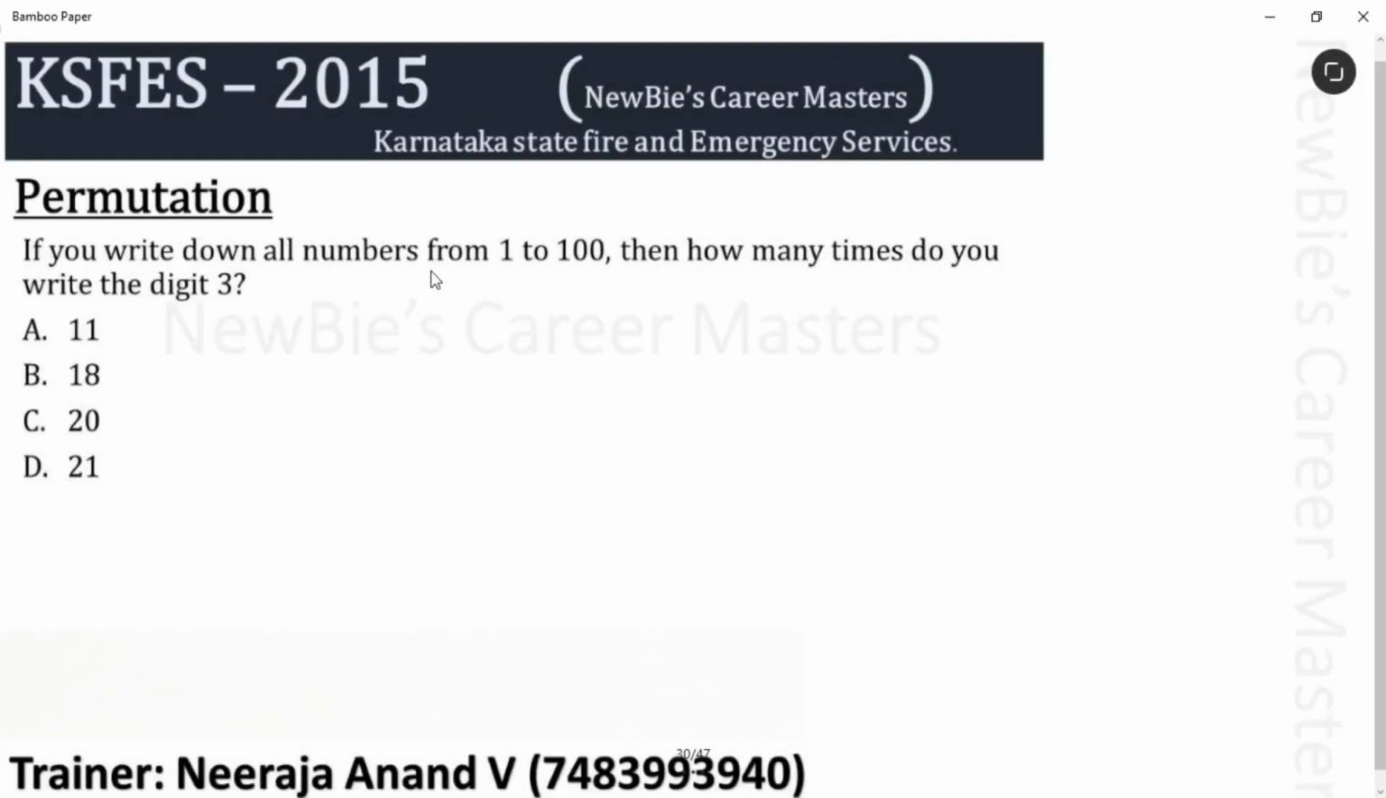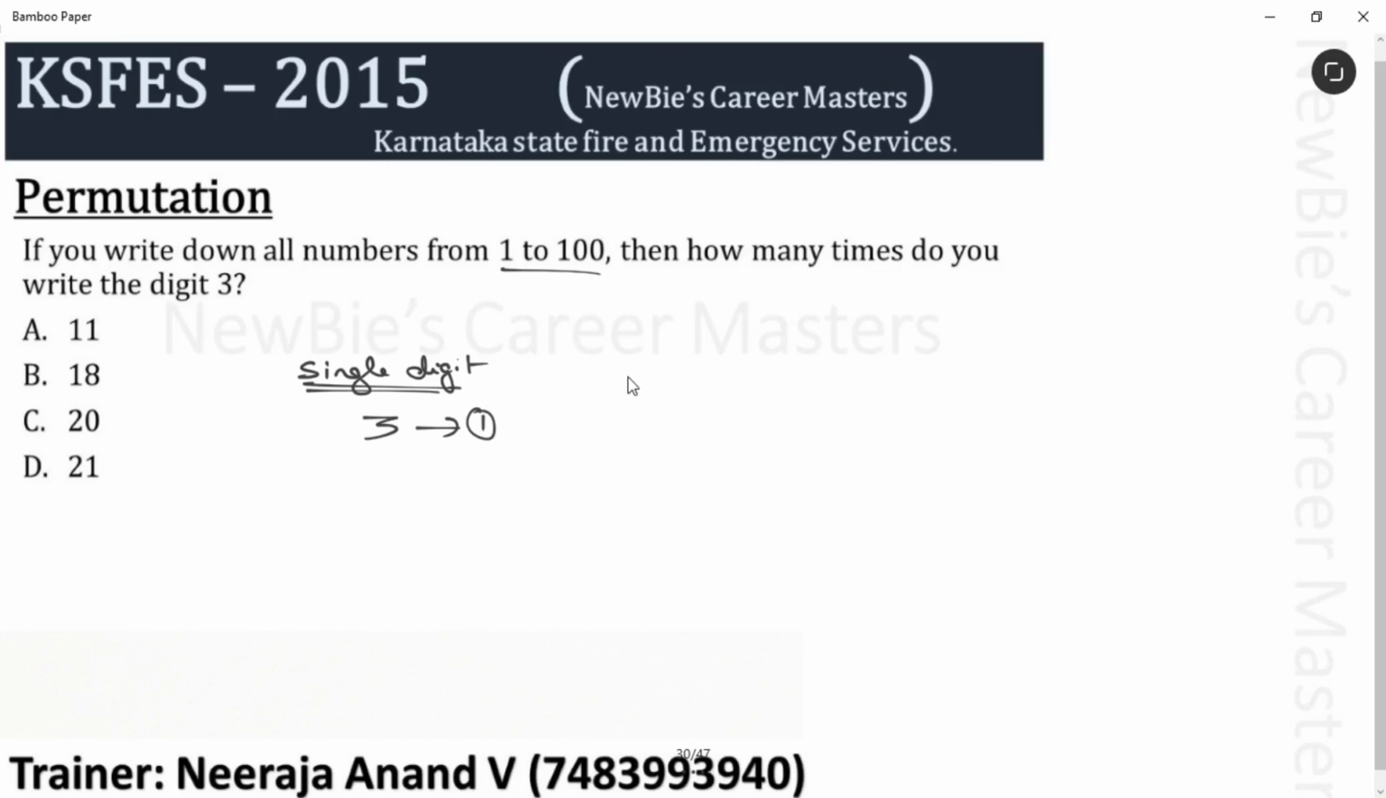If you write down all the numbers from 1 to 100, then how many times do you write the digit 3? Anyways, 1 to 100 in the sense we have to deal with single digit and double digit numbers. Correct? Let's check the single digit numbers first. In single digit numbers, we use 3 only once. Correct? One time.